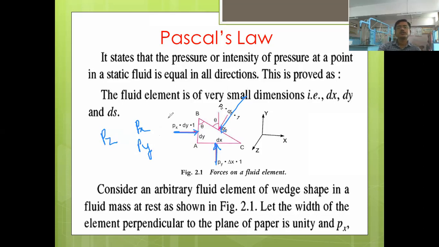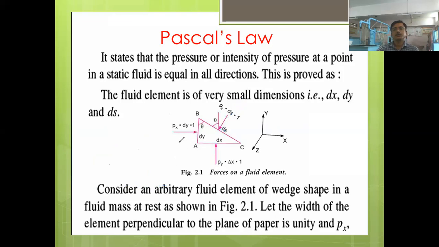Okay, so according to Pascal's law, all the pressures acting on this fluid element, which is very small in size, must be the same, they must be equal. Mathematically we can say that Px is equal to Py equal to Pz. This is the mathematical expression of Pascal's law. Now we are going to derive the same thing. We are going to show that the pressures Px, Py, Pz are the same.